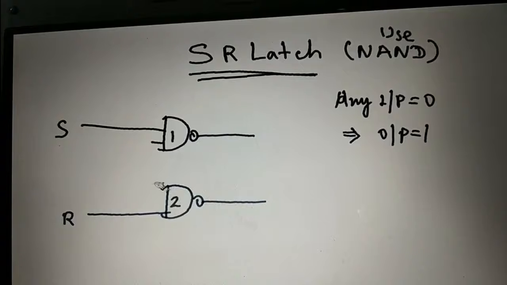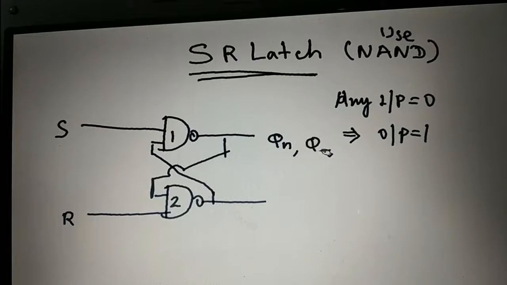In gate number 1, the control input is S, gate number 2 control input is R, and the second input for both the gates we take like this. And this is the output.